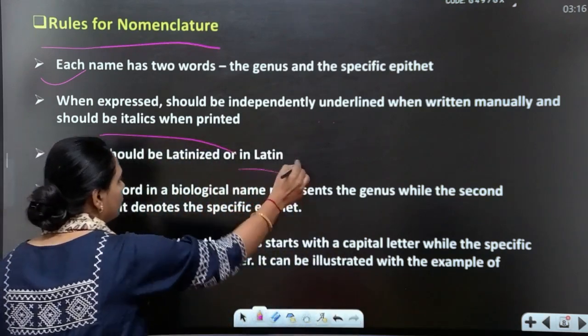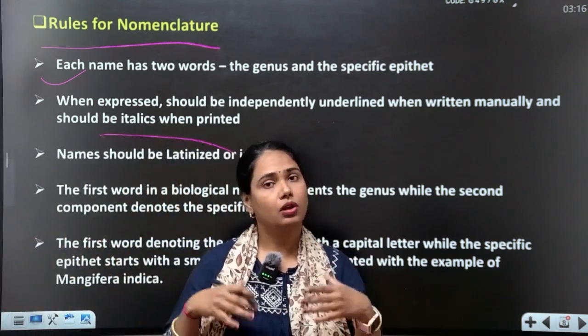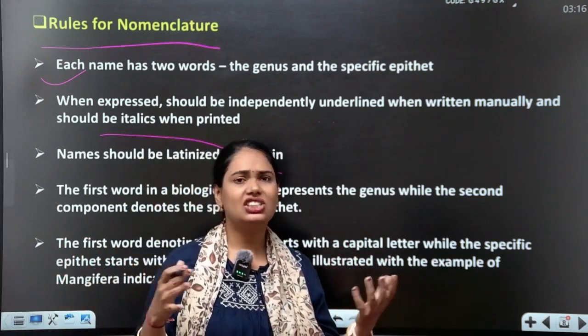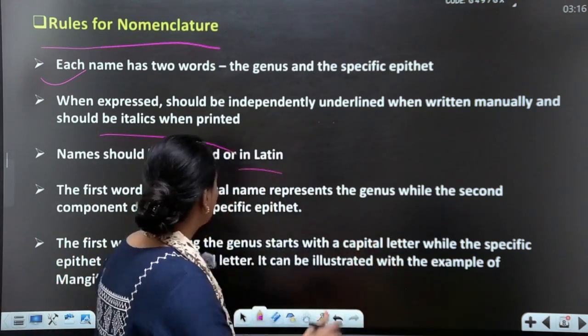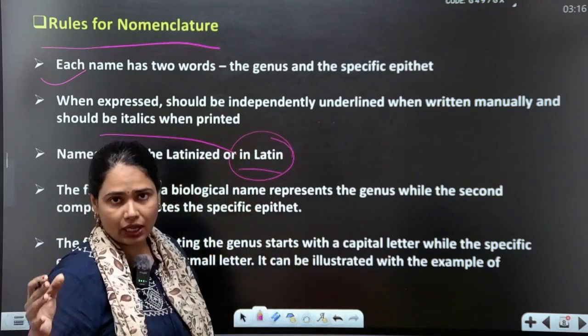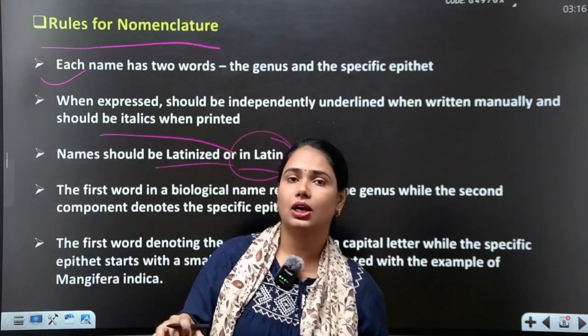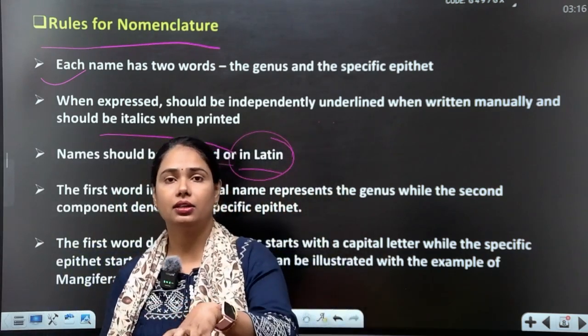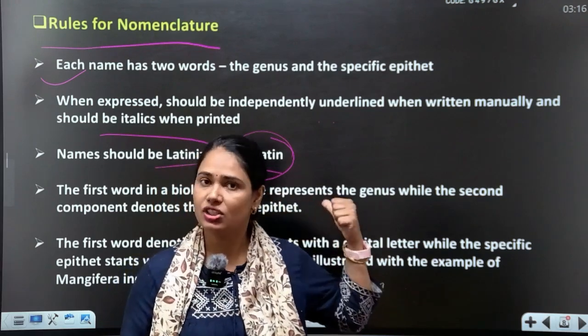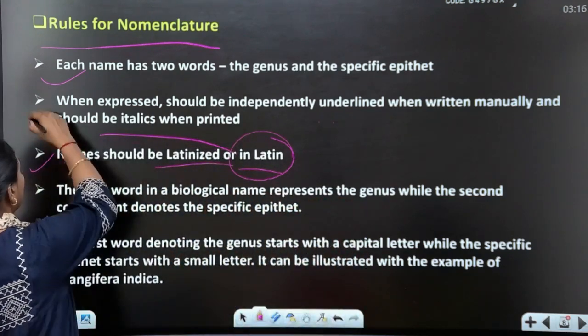Yes, this is known as a dead language which doesn't have any changes. Okay, so Latin language is a very old language or a dead language. It is also known as Latinized. So all these terms, all these scientific names are collected from this Latin language. This is rule number 3.